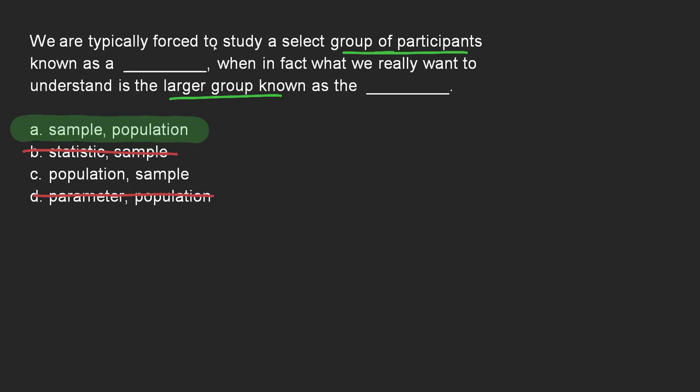So we are typically forced to study a select group of participants known as a sample, when in fact what we really want to understand is the larger group. We're not performing research to say something about the sample specifically. What we're using the sample for is as an indicator or a predictor of what's going on in the larger population they were taken from. So A is the answer here.